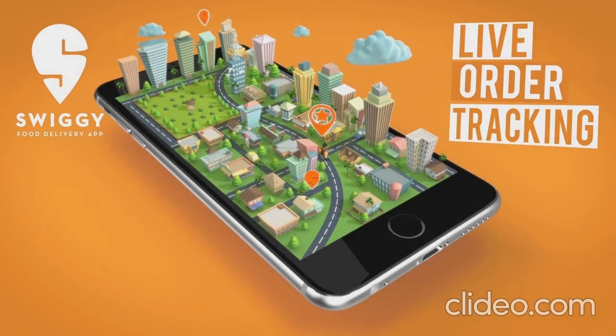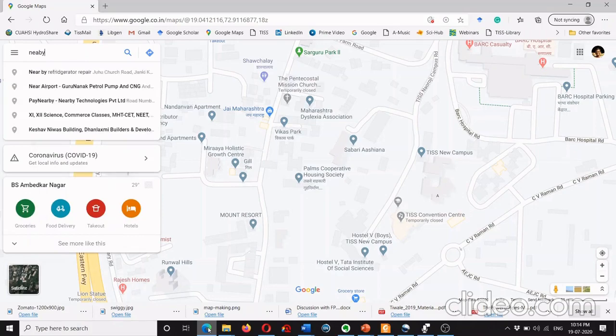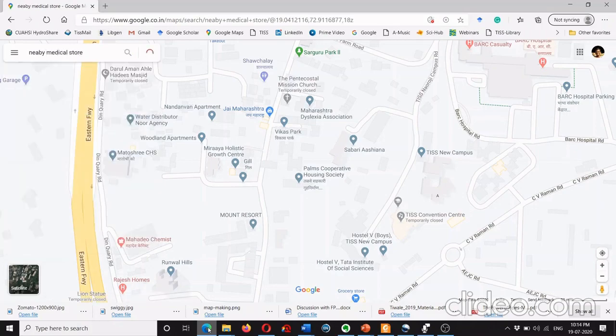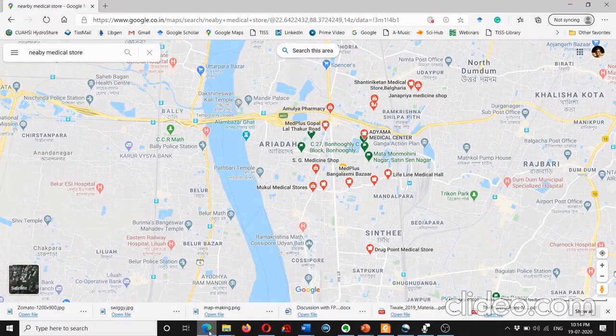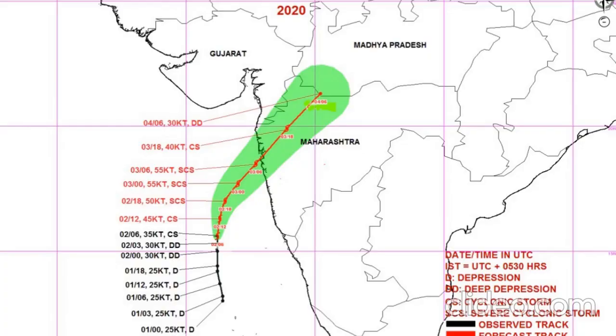tracking food orders over Swiggy or Zomato, identifying essential services in nearby localities, assessing real-time traffic situation, or obtaining location-specific weather conditions.